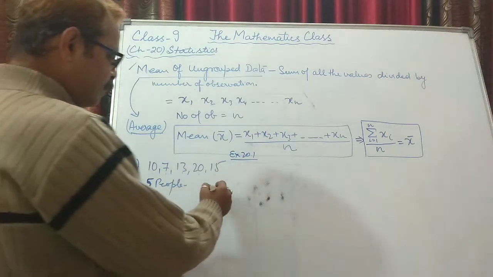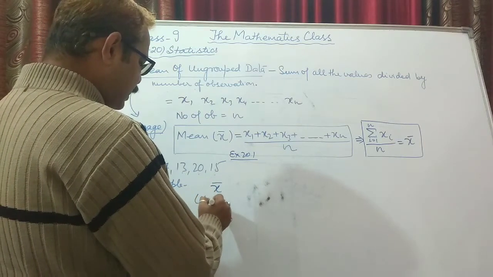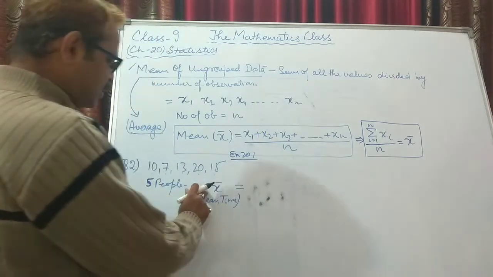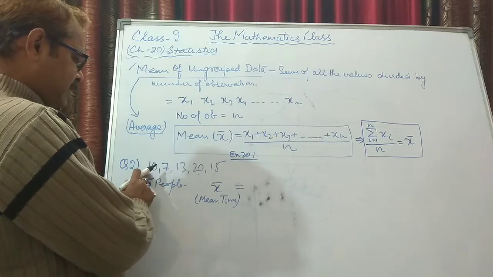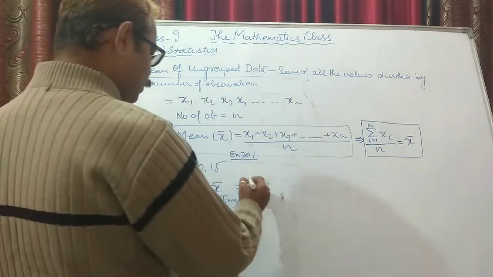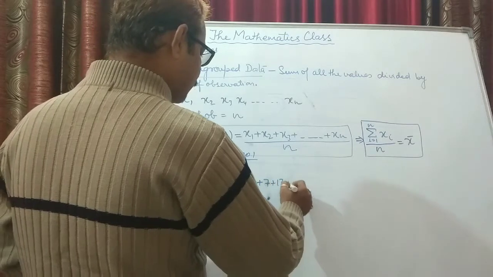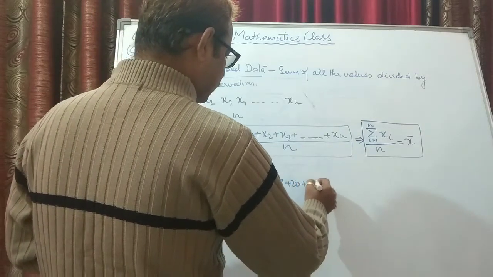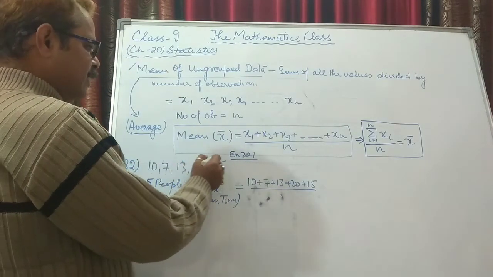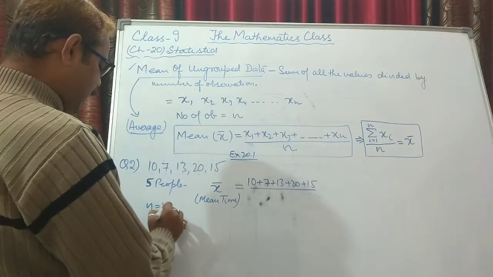Find the mean time in a week devoted by them for social work. So you have to find mean time. Mean means average. So we know that x bar is equal to, these are the values of x data that we are following, x1, x2, x3, x4, x5. So we will simply say 10 plus 7 plus 13 plus 20 plus 15. How many observations are there? 1, 2, 3, 4, 5. So total number of observations n is 5.